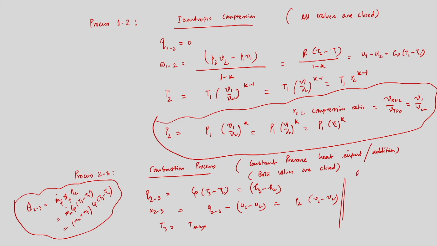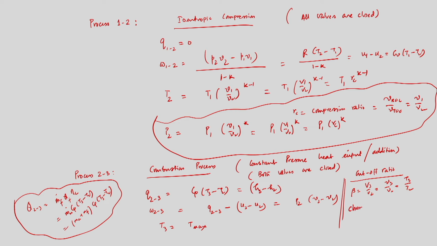Since volume is changing, one ratio is defined here which is known as the cut-off ratio. The cut-off ratio, which is very important, is defined as beta equal to V3 by V2, that is small v3 by v2 is equal to T3 by T2.